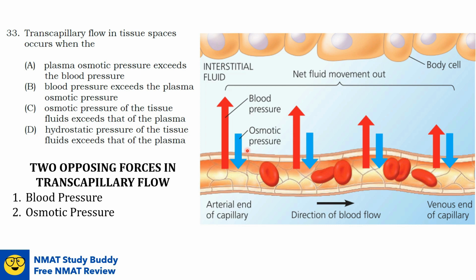On average, blood pressure is greater than the osmotic pressure, which results in a net loss of fluid from the capillaries. So let's go back here to our question. Transcapillary flow in tissue spaces occurs, on average, when the blood pressure is greater than the plasma osmotic pressure. So that's option B. So our answer here is option B.